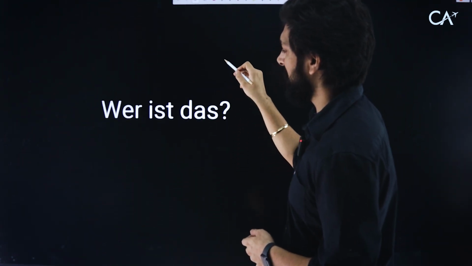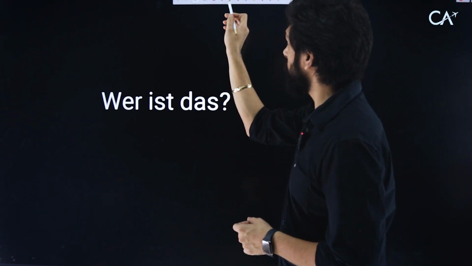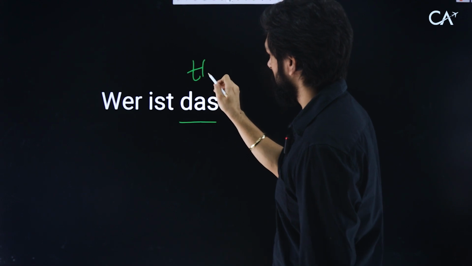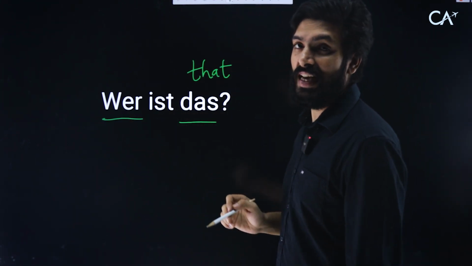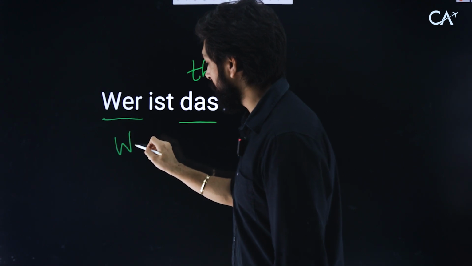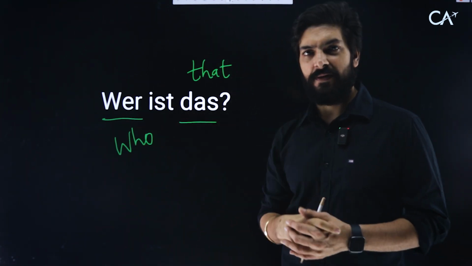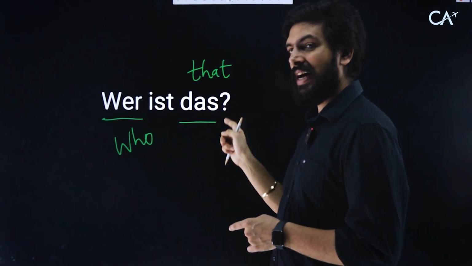And the next one we have is, wer ist das? I think we have already seen what das is. Das is that. And what is wer? You can guess now. Who? So if your friend brings another friend and you want to ask, who's that? Who is that? Right? You say, wer ist das?